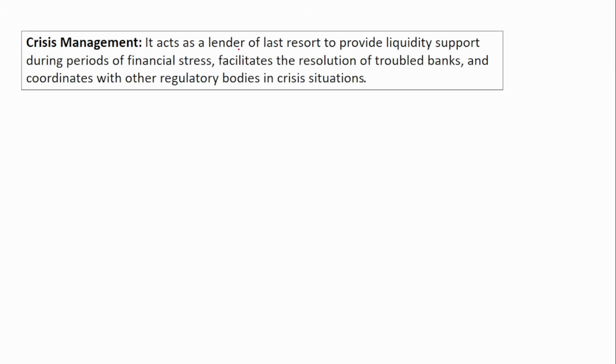Next, crisis management. It acts as a lender of last resort. That is, if the banks require money and it is the last option they can use, the RBI can provide money to the banks that are in trouble. It provides liquidity support during periods of financial stress, facilitates the resolution of troubled banks, and coordinates with other regulatory bodies.